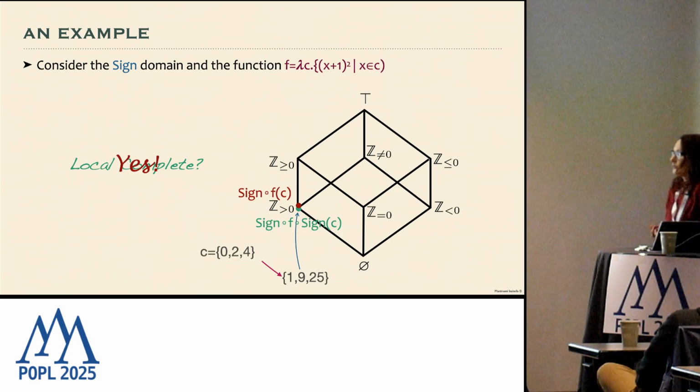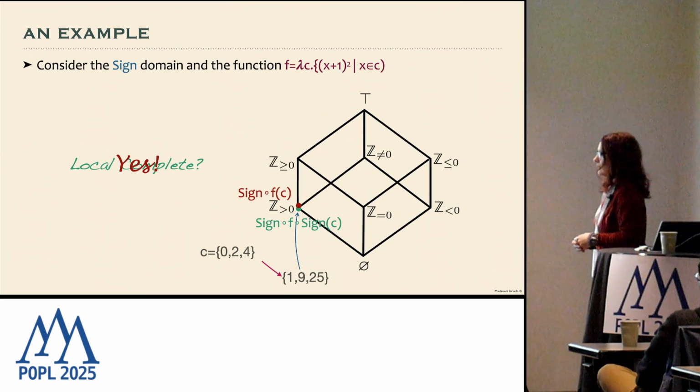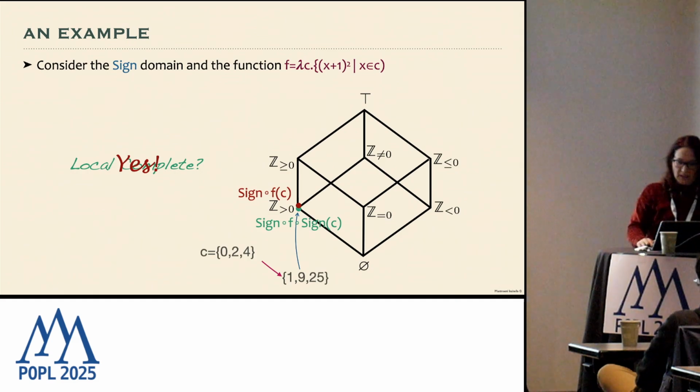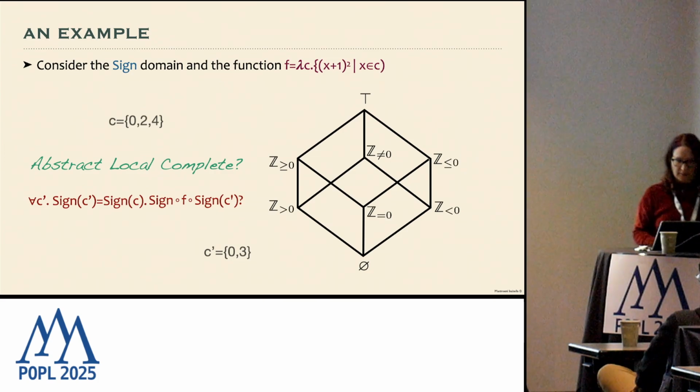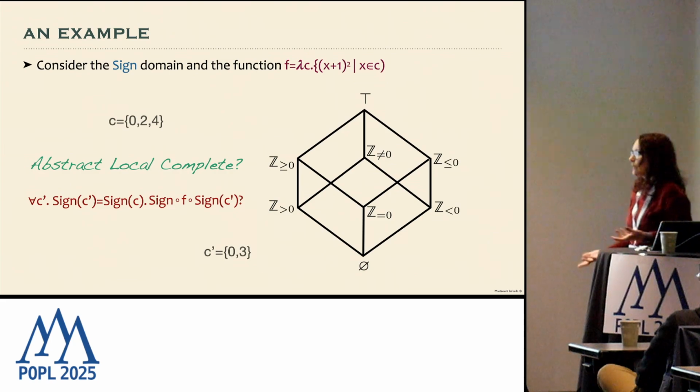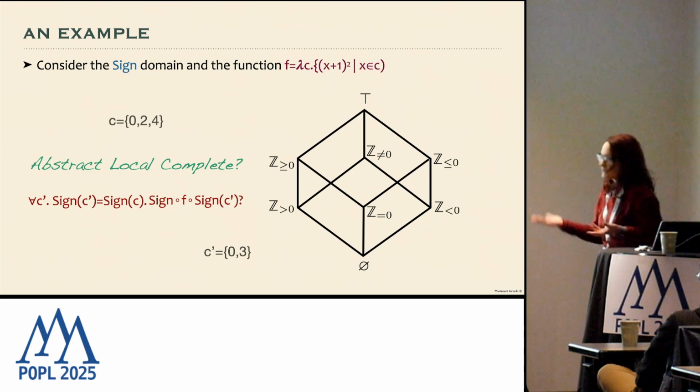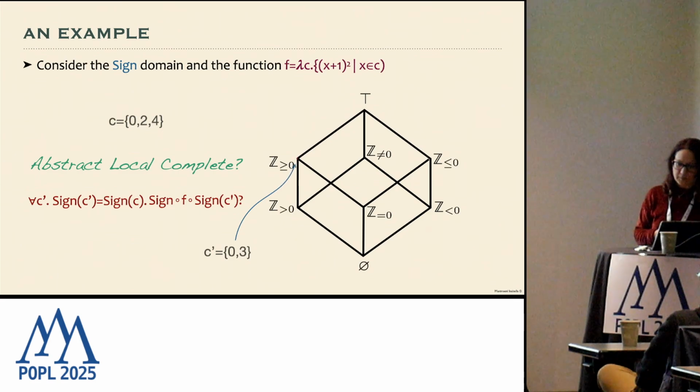So again, let's see if we have absolute local completeness. Let's consider all the elements with the same sign abstraction as C, which means that we take all the elements where there is 0, and at least one positive number. For example, 0, 3.